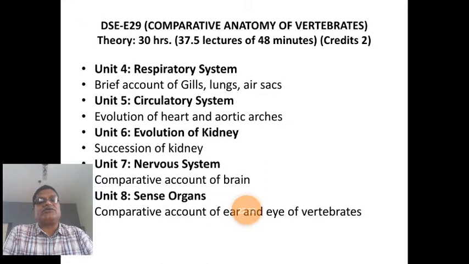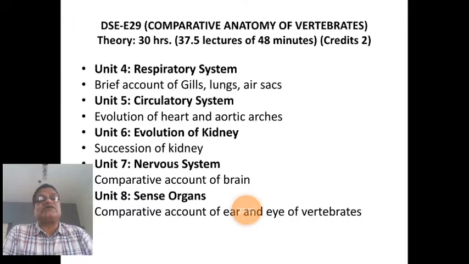Additional respiratory organs. Actually, they are not respiratory organs. They are called air sacs, which give buoyancy and lightness to the body for the purpose of flight, and also store excess, extra air. Such organs are called air sacs.